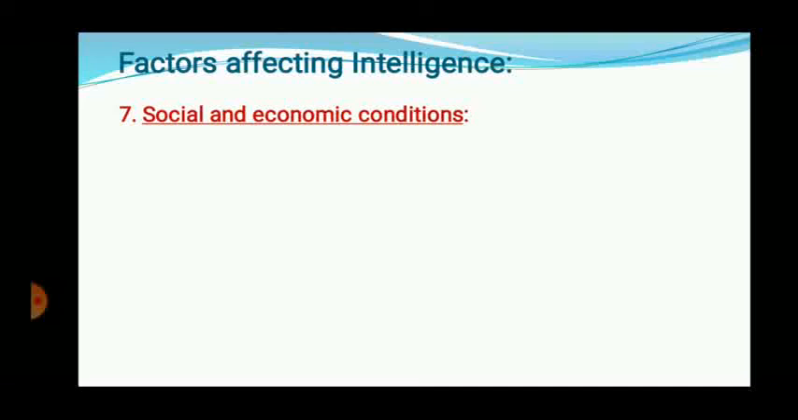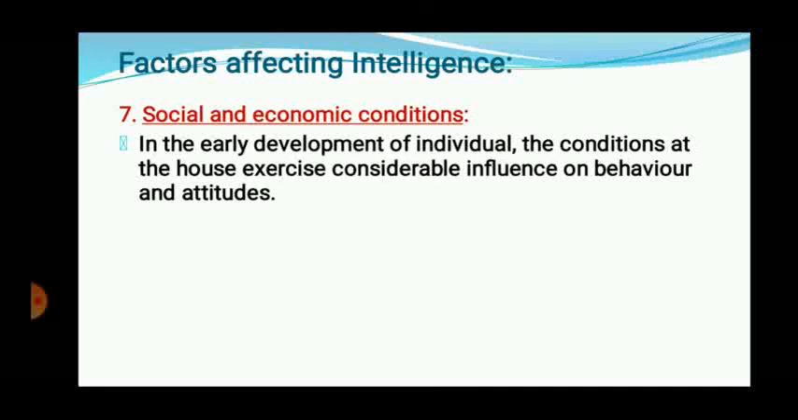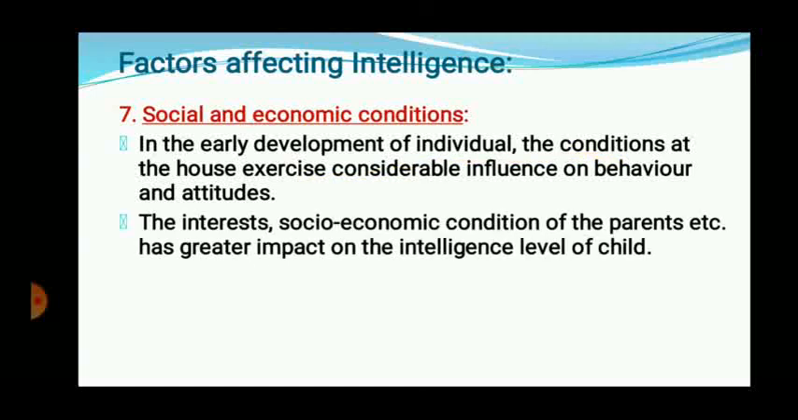And the last factor affecting intelligence is the socioeconomic condition. In the early development of an individual, the condition at home exercises considerable influence on his behavior and attitude. In the early age of development, when the individual is 5 to 6 years old, or up to 10 years, at that time the situation of the family is going to influence his capacity or development. The socioeconomic condition of the parents has a greater impact on the intelligence level of the child.